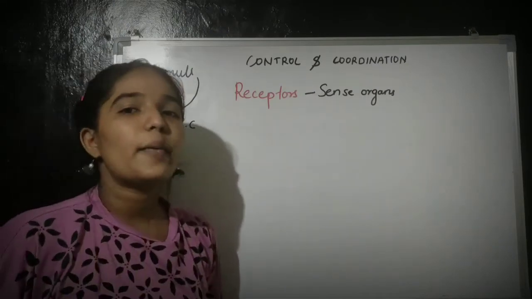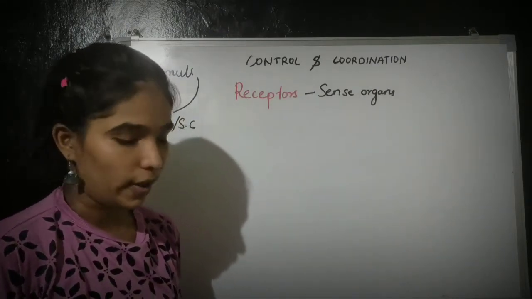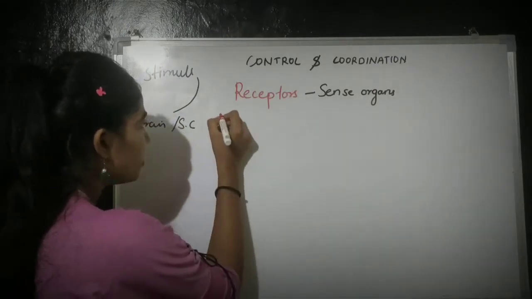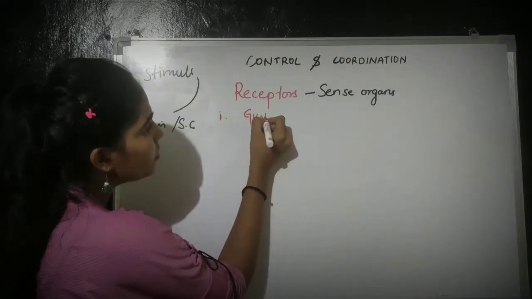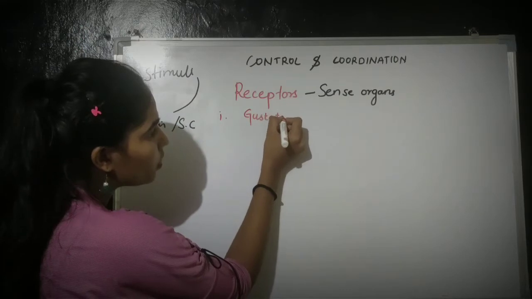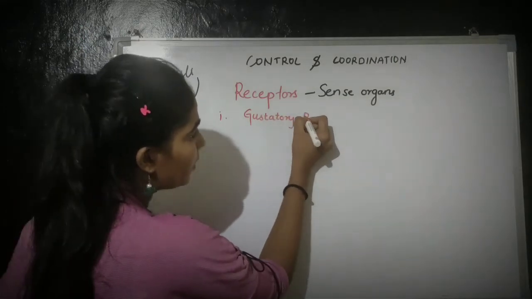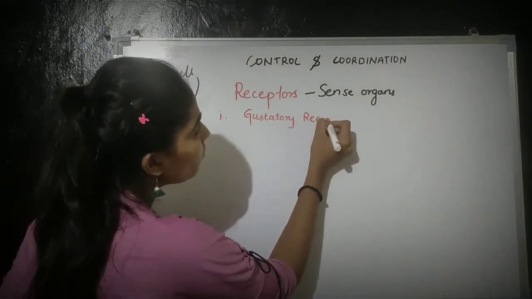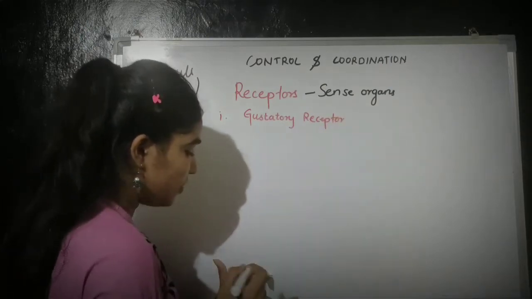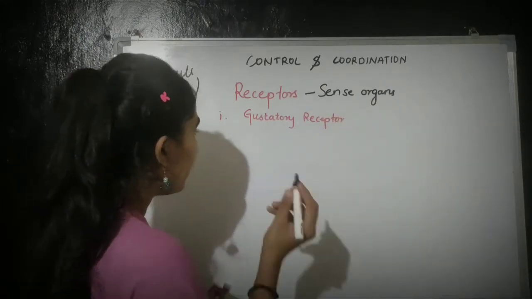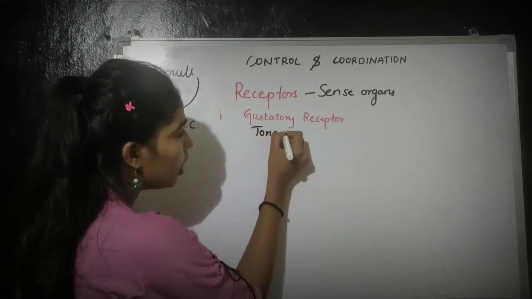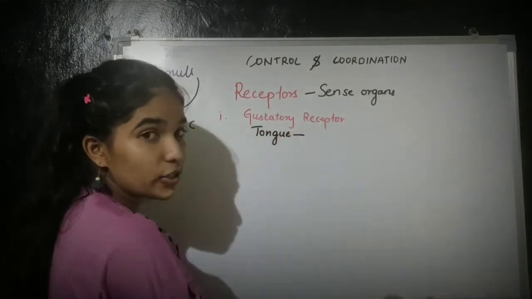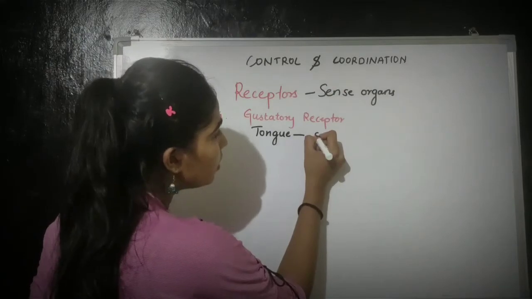Now there are different types of receptors present in our body. First is the gustatory receptor. These gustatory receptors are present in the tongue region. They detect taste.